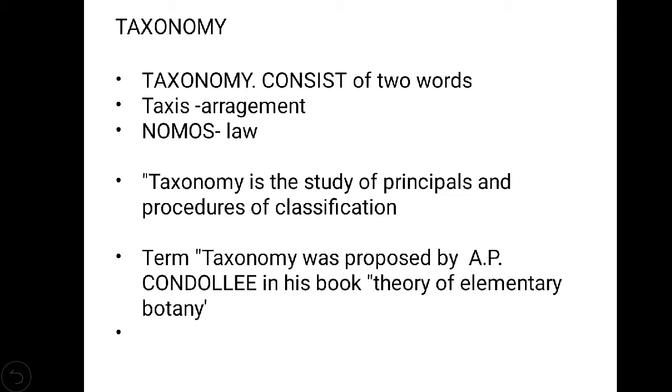So what is taxonomy? The first term we use is taxonomy. Taxonomy is made of two small words. The first word is taxis, which means arrangement for the purpose of study. If we want to study anything, we have to arrange them in a small group or a small arrangement. So here taxis means arrangement, and nomos means law basically.